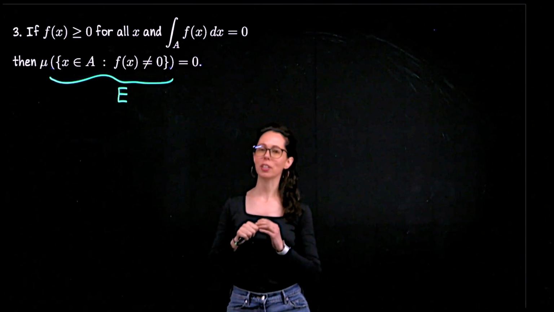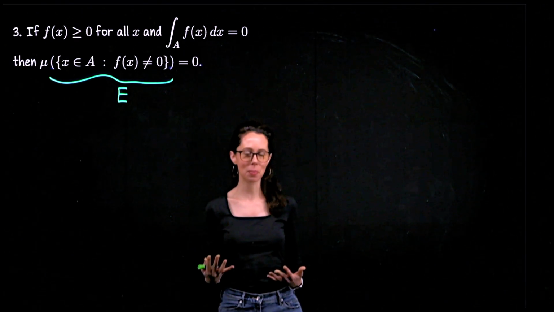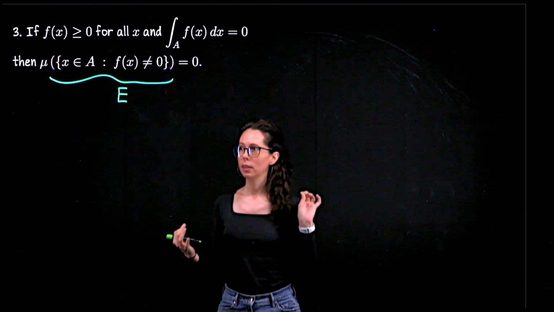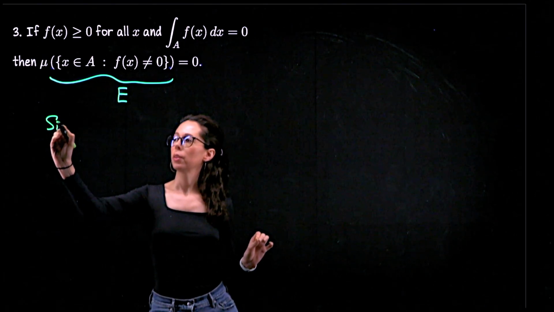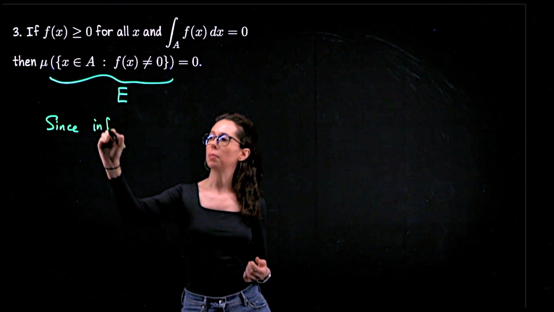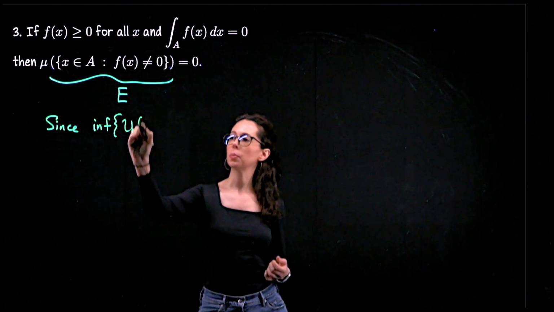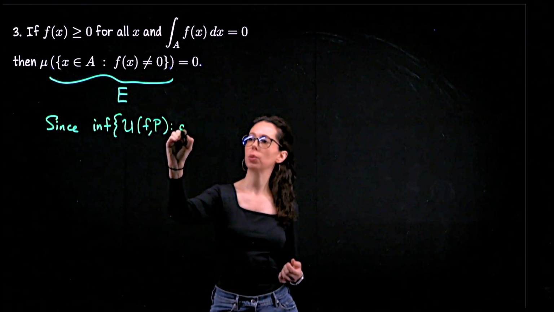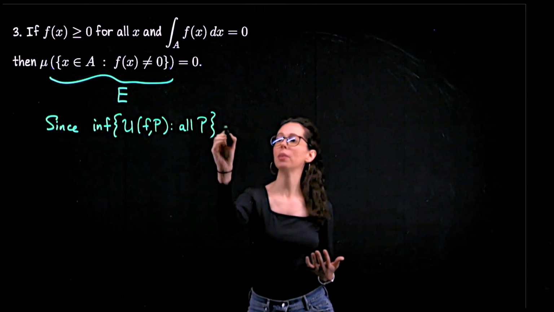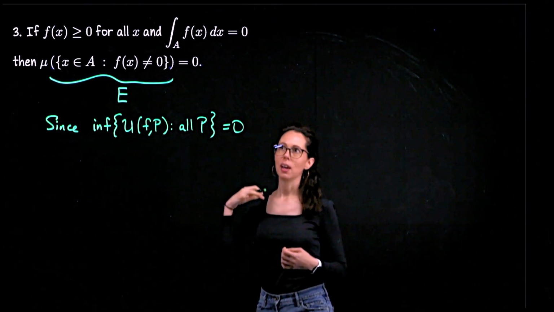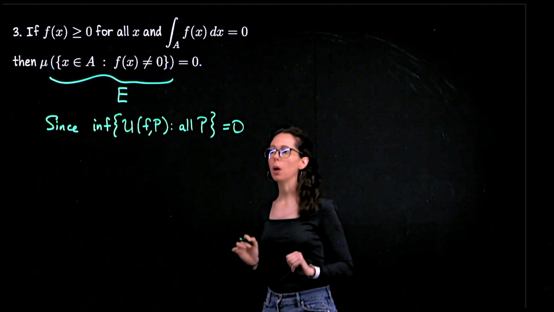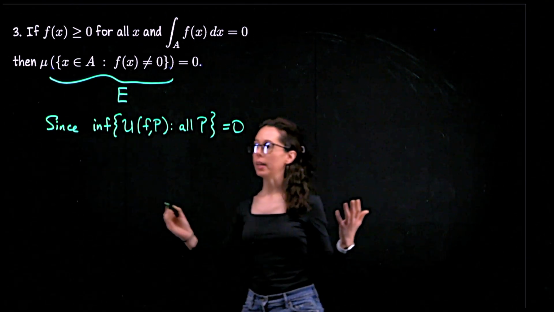Continuing our brainstorming session, let me say a little bit more about how upper sums behave, or rather what we can find amongst the collection of possible upper sums. Since the Riemann integral for this function over A is known to be 0, we know that the infimum of the set of all possible upper sums of f with respect to all partitions P of the enclosing rectangle S, this infimum is 0, because that's the upper integral of f, which is in fact the integral, which is 0. Okay, so the infimum of all possible upper sums is 0. Given any epsilon,